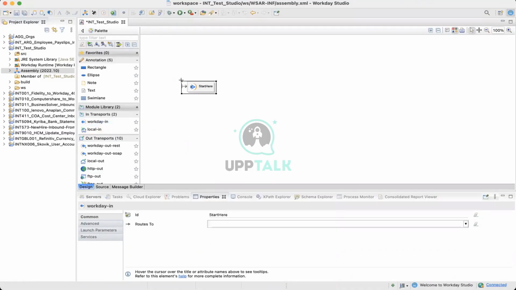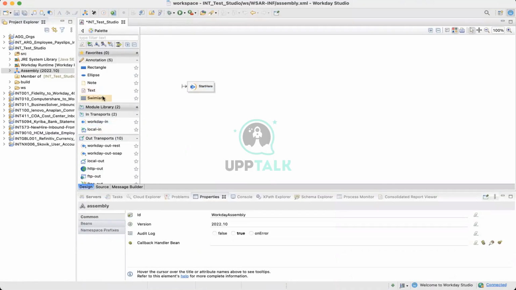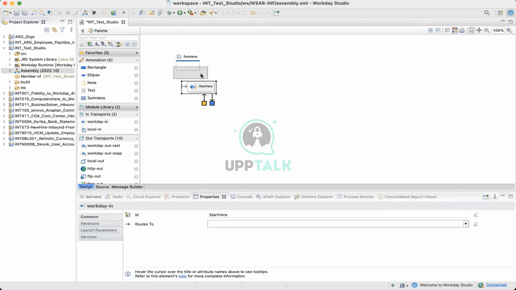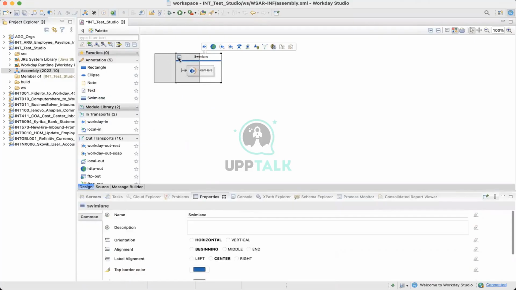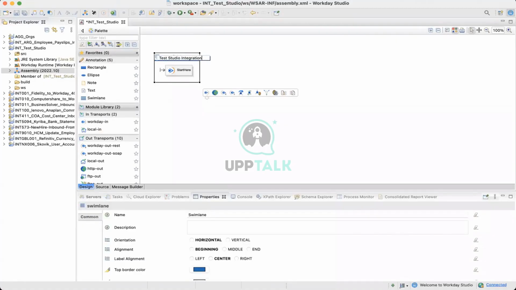Let me start again with Workday in. But before that, what I'll do is I'll put a swim lane, put this one into this, and then all the components in Workday. You can rename now the swim lane. I will write it: it is the Test Studio integration. I can make this one bold.